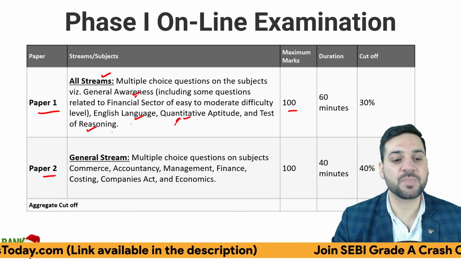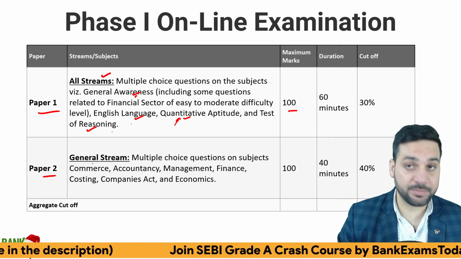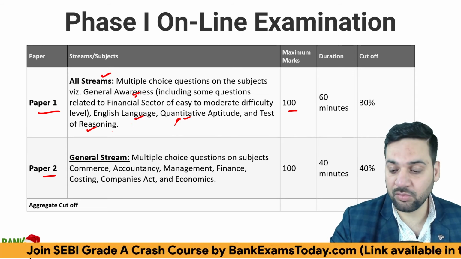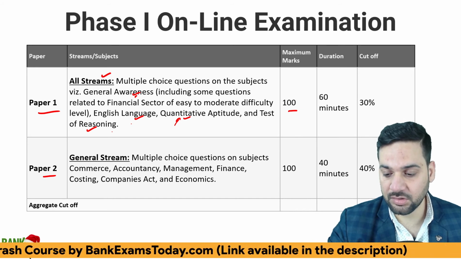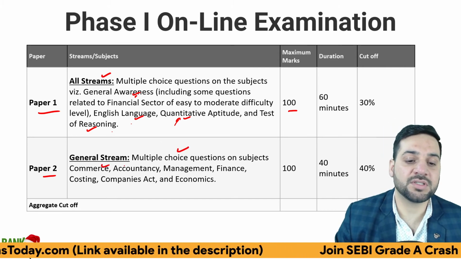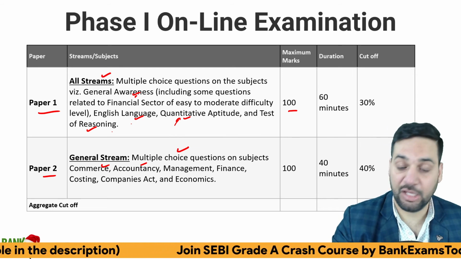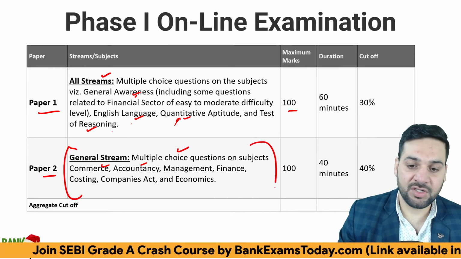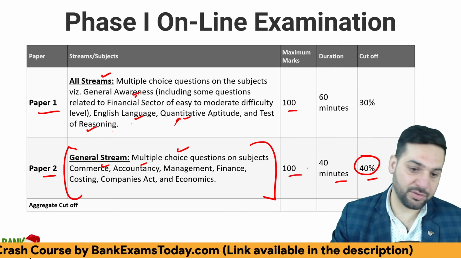The cutoff is 30%. And in paper 2, there is commerce. The syllabus for paper 2 is given, which is a good thing. There are multiple choice questions on commerce, accounting, management, finance, costing, Companies Act, and economics. For the general stream, the syllabus is given on the official notification: 100 questions, 40 minutes, and 40% is the cutoff for this particular exam.